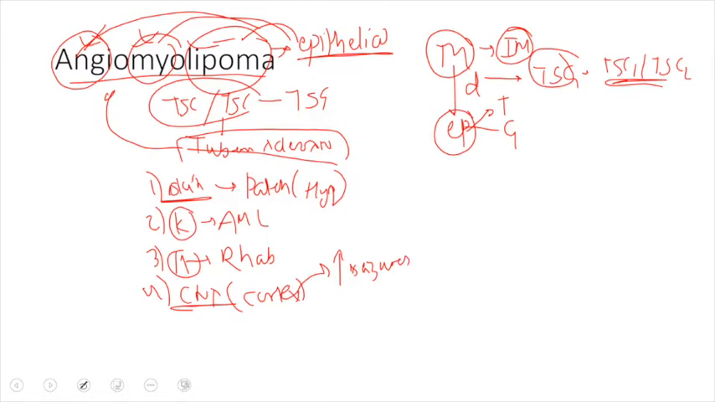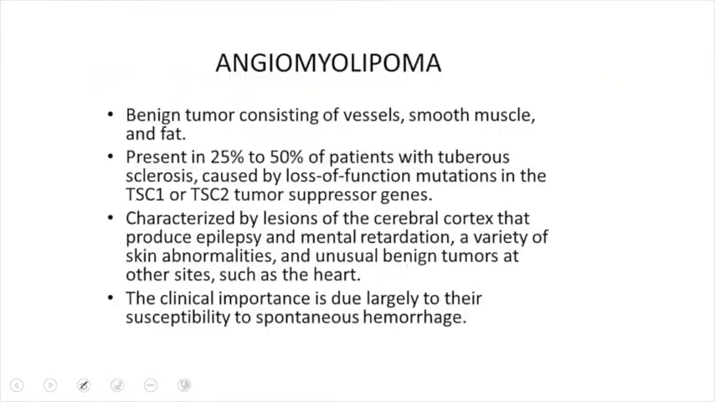And these are all the high yield points that you should know about angiomyolipoma. So angiomyolipoma is a benign epithelial tumor that usually consists of vessels, smooth muscles, and fat, hence the name angiomyolipoma. It is usually present in this patient.